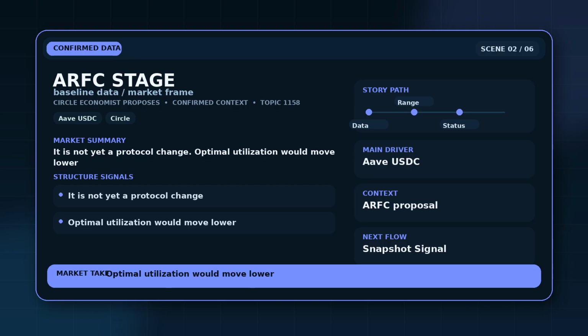The number to keep visible is ARFC proposal. It anchors the scale and prevents the scene from drifting into vague sentiment. "It is not yet a protocol change" is the confirmed frame, while "optimal utilization would move lower" sets the practical boundary. If later claims appear, they should be compared back to this frame rather than accepted because the story sounds urgent.